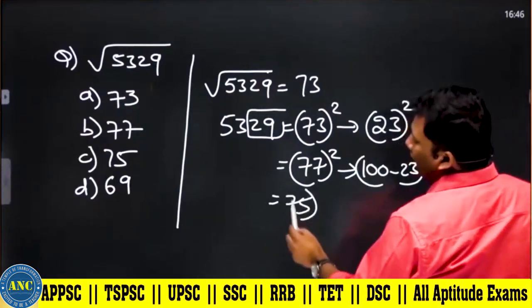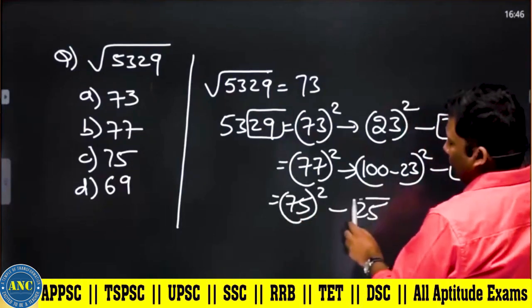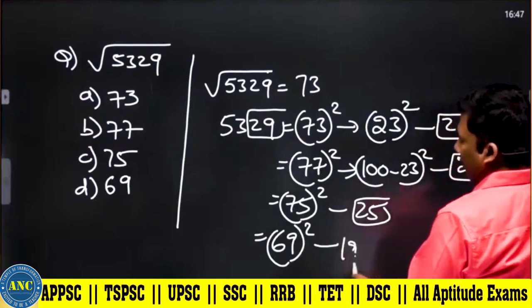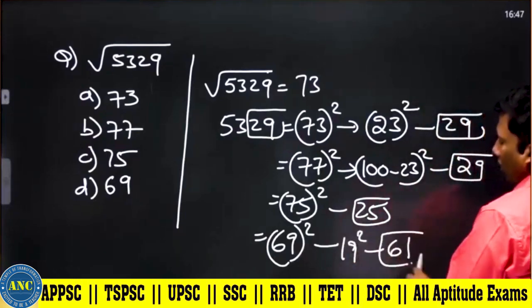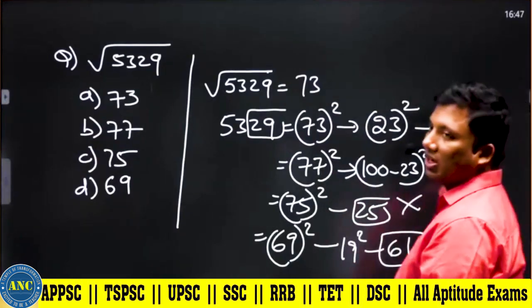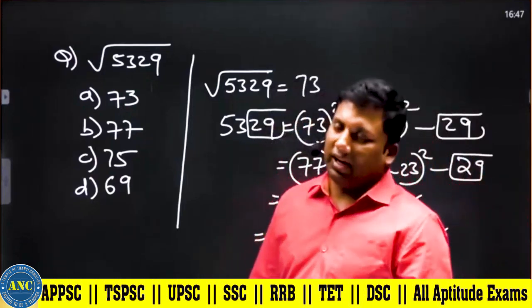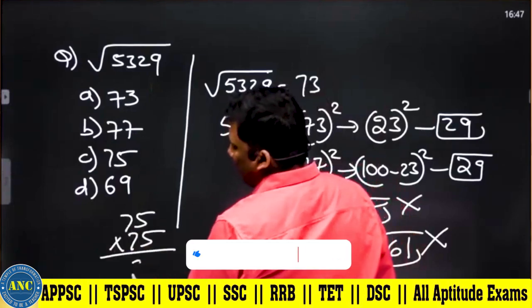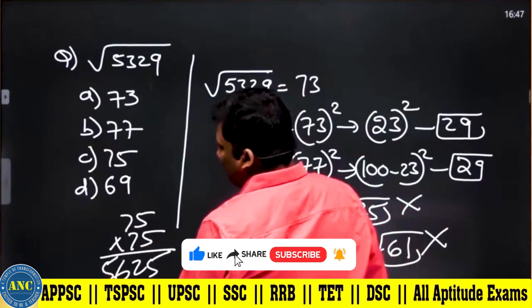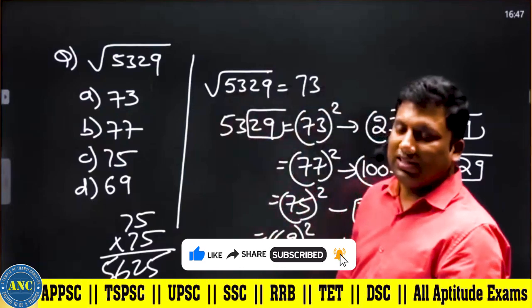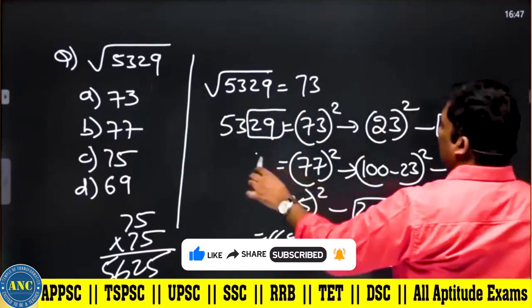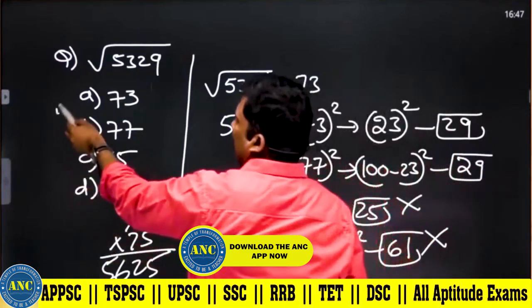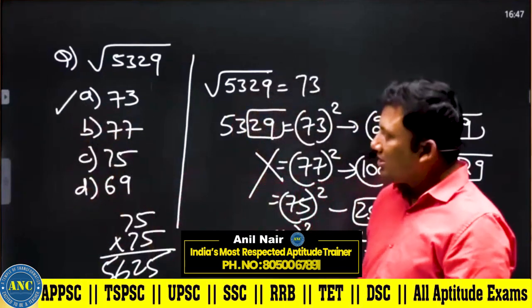75 square: odd 5 into odd 5, the last two digits are 25. 69 square: 50 plus 19 square, which is 361. So two options are eliminated based on the last two digits. 75 square is 5 fives are 25, add 1, which is 5625. 5329 is less than 5625. 77 square cannot be the answer. The answer for this question is 73.